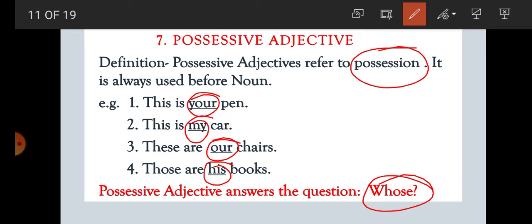So here we got, student, that in the first sentence pen is qualified. Whose pen? Your. Whose car? My. Whose chair? Our. Whose book? His. So here your, my, our and his are possessive adjectives because they refer to what? They refer to possession. And we get the answer to the question whose.